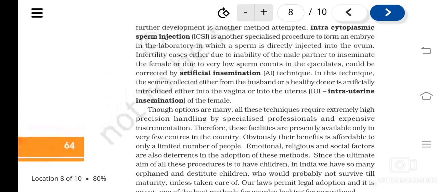Understood? So these are all the topics that we discussed in our class. And Monday I'll take a test through Google Form. So please prepare this chapter and get ready for the test.